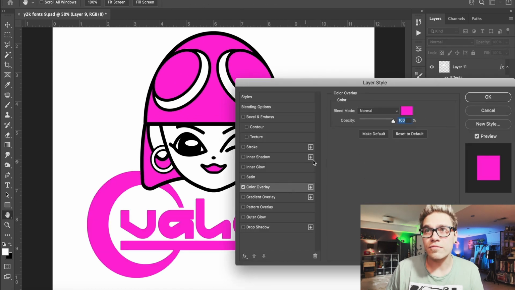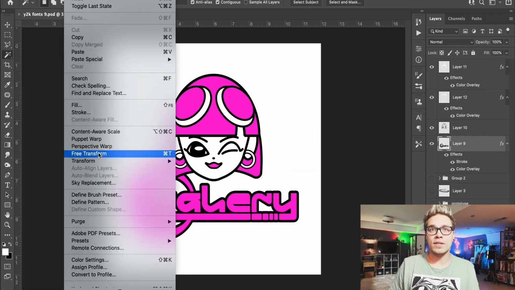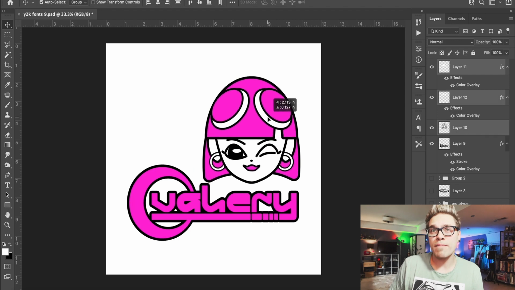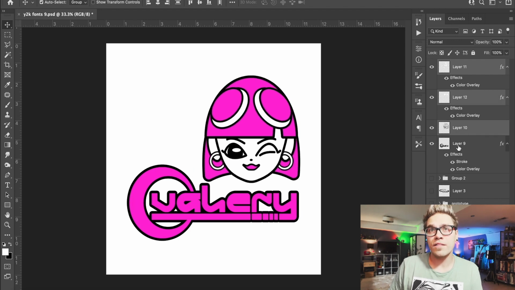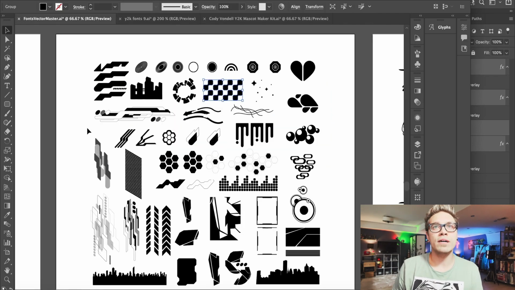Let's actually go ahead and get rid of the outline there and put a new outline in Photoshop. Something like that is looking cool. So let's group the mascot and bring her over here. The name's down there. It feels like maybe we could fill in the corner up there on the left with something cool.